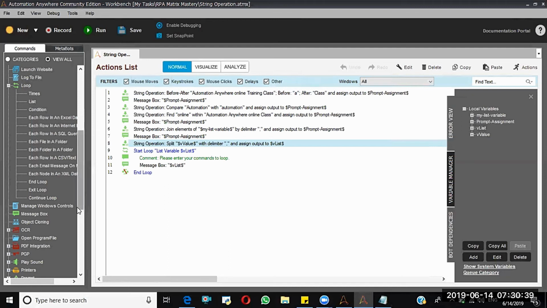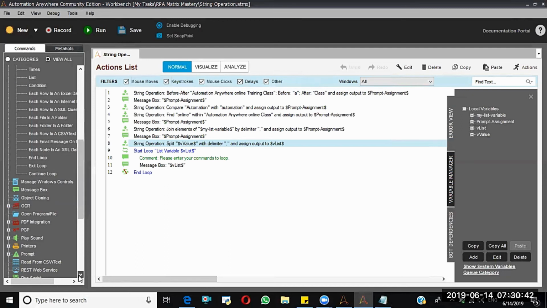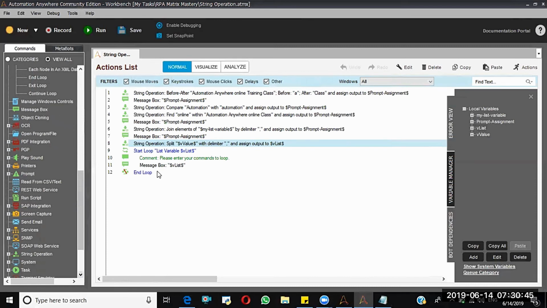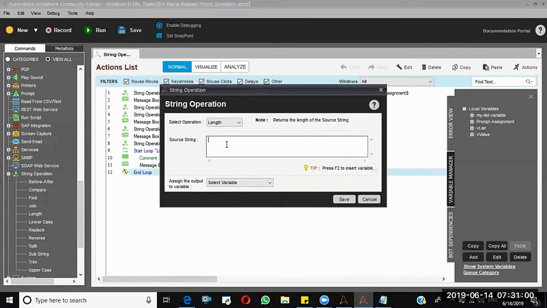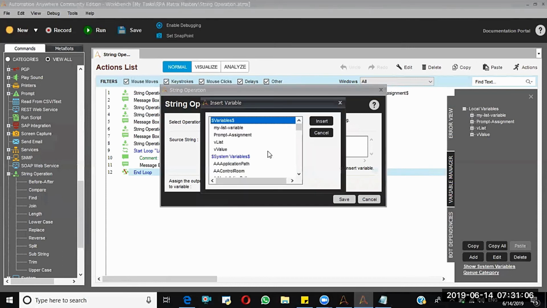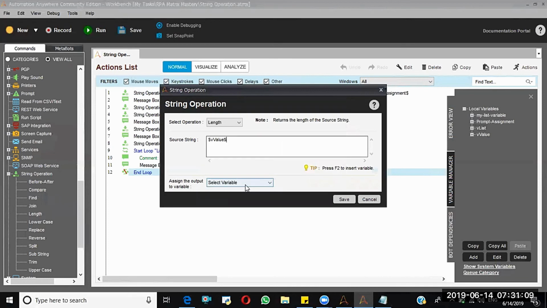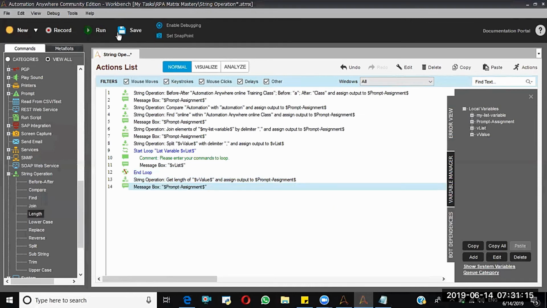Next, let's go for the remaining string operations. Before, after, okay, length, right? I just want to know the length of this particular string, V value. Prompt assignment, running from this step. 14.